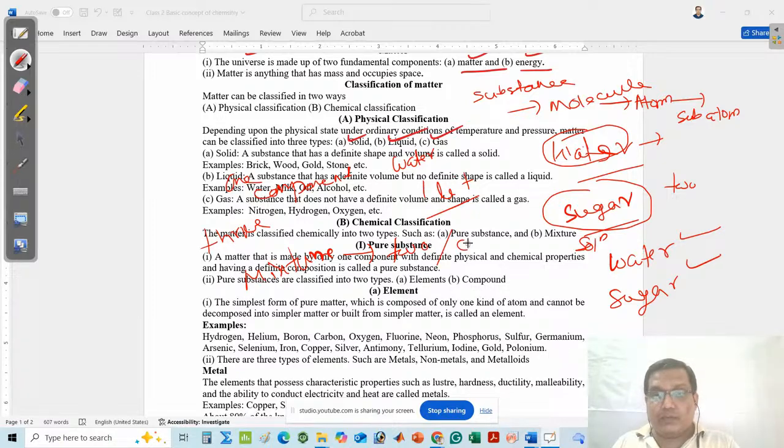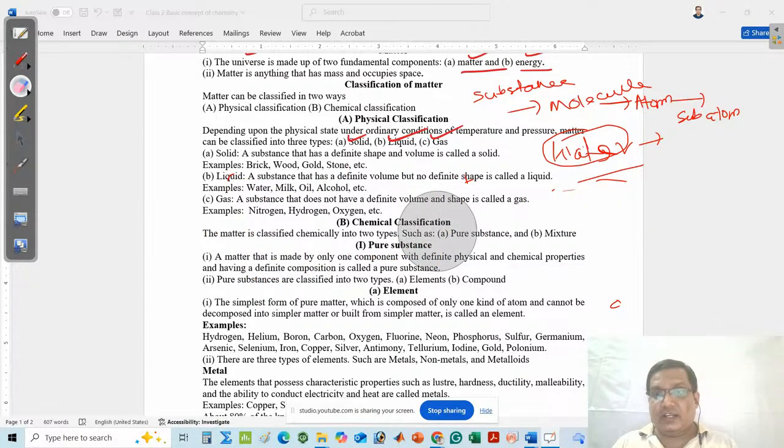In the case of sugar solution, two components are present: one is the water, another is the sugar. But when I add lemon juice to the sugar solution, that is your sarbat, then it is made by three components. So a mixture must be made by two or more components. A pure substance is made by only one type of component.